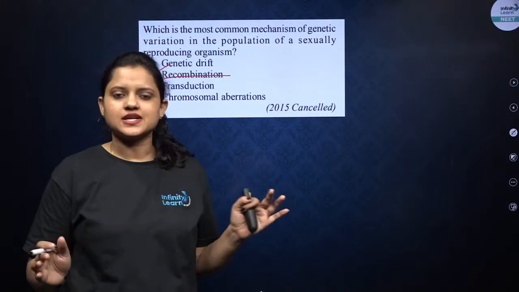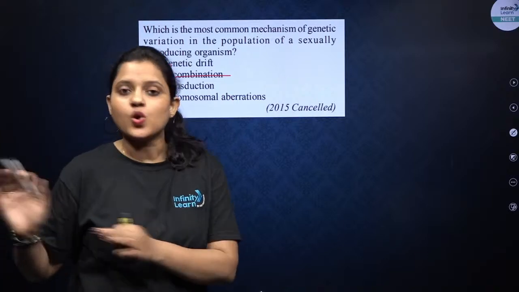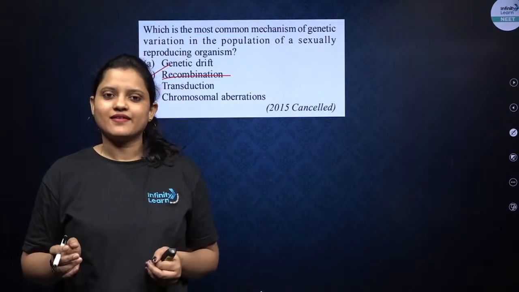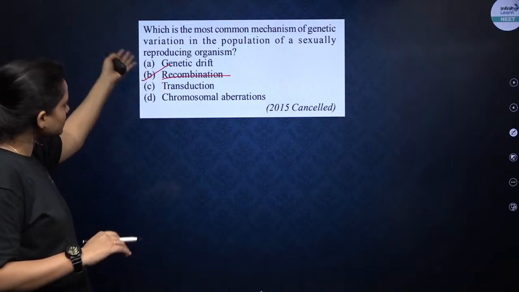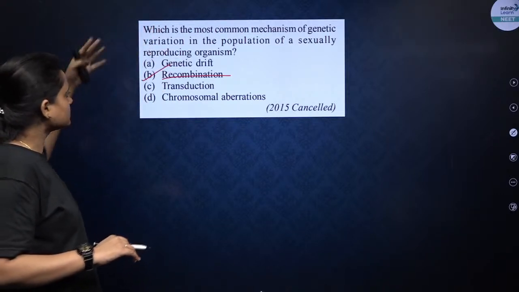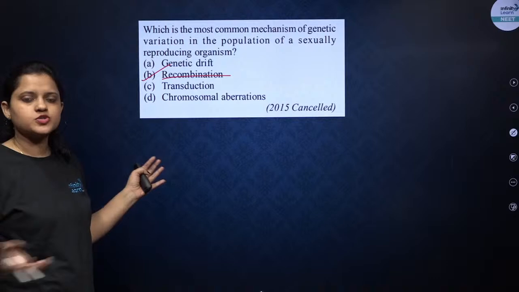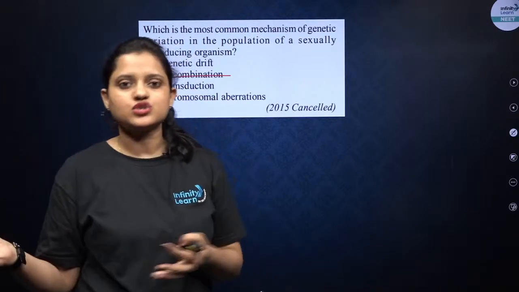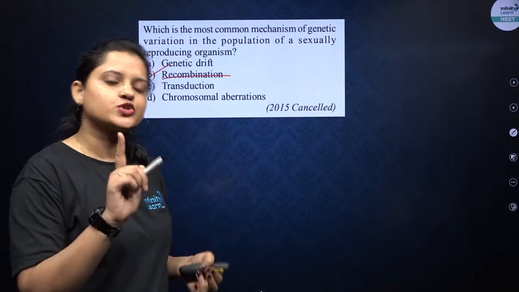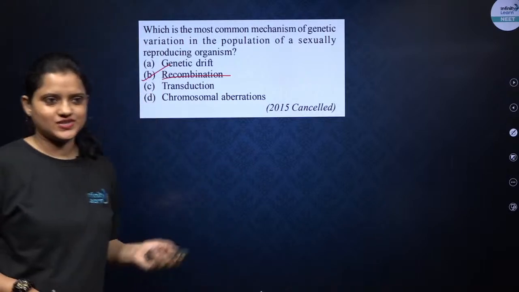You are not 100% similar to your parents. No, there are variations, right? And the most common cause is recombination. Next, then you will have genetic drift and other chromosomal aberrations. These are the next factors. Gene migration, right? But the most common is recombination.